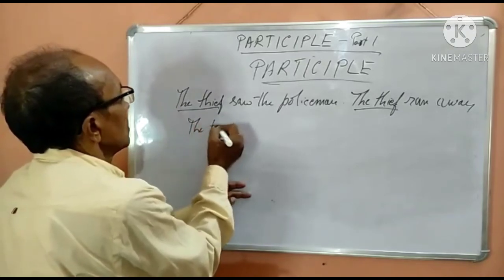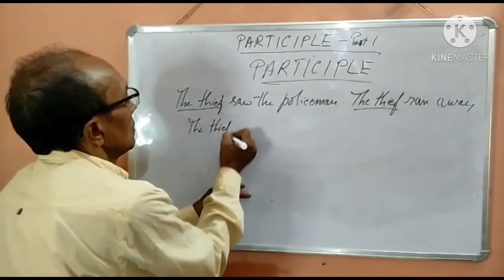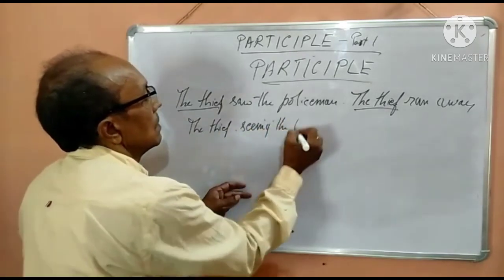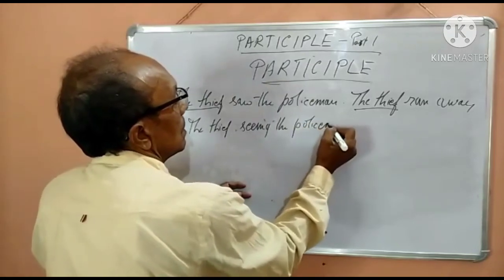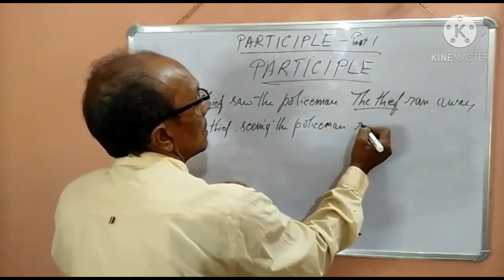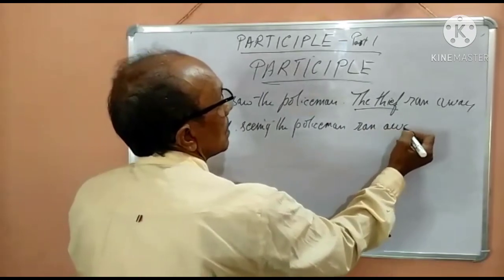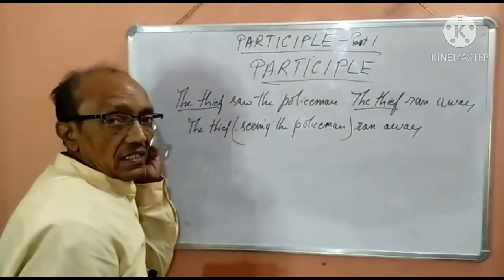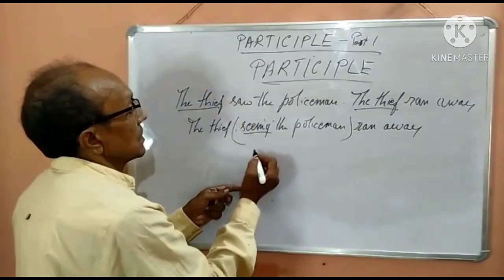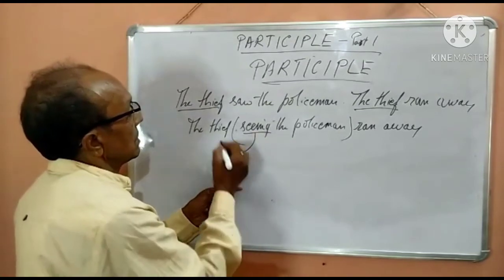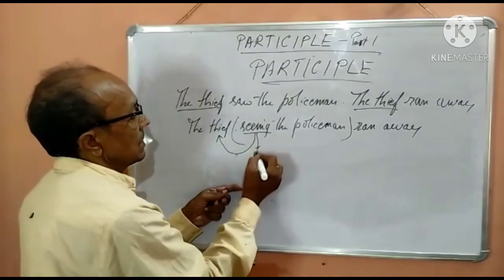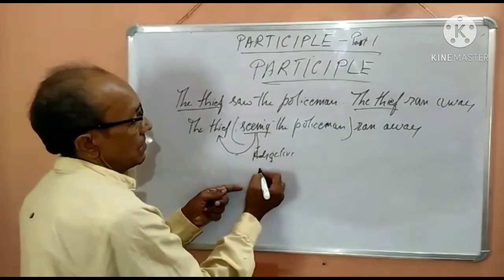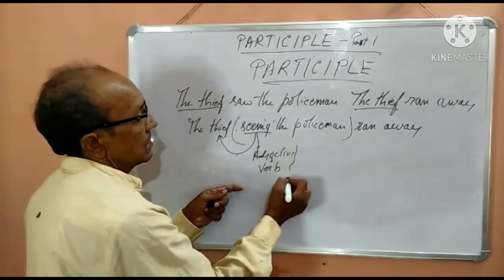So we can say: the thief, seeing the policeman, ran away. You see here, this can be called an adjective phrase because "seeing" becomes a non-finite verb, and as "seeing" tells about the thief, it behaves as an adjective. Plus, this is an action word, so it also behaves as a verb.